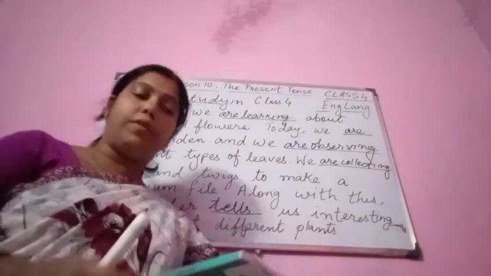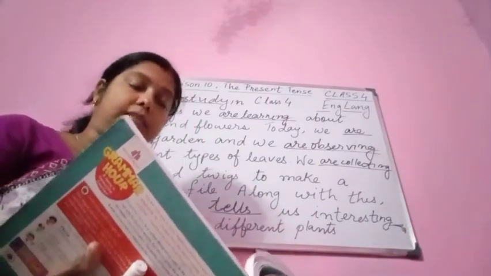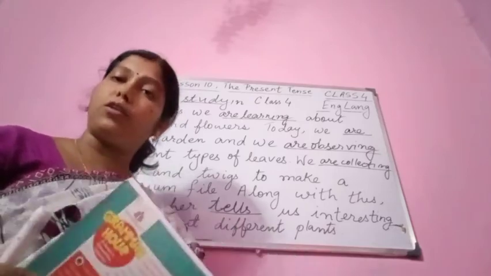Okay, children. So we have done this exercise E. We have completed this lesson. Only Learning with Ladybird is left. We are going to do that also today.